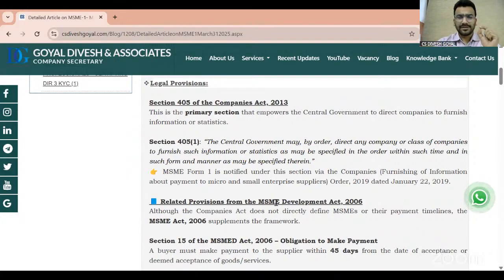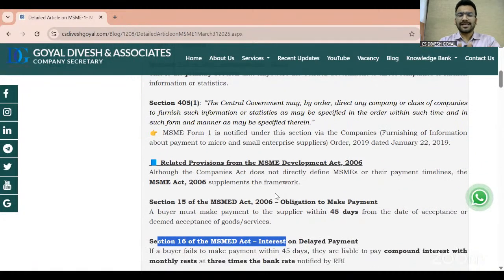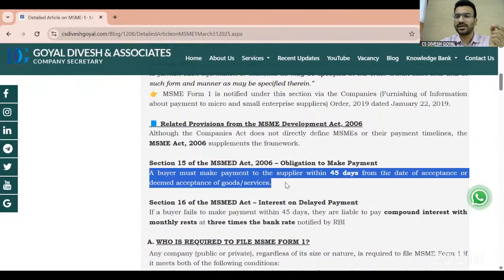I am just giving a brief view. The MSME Act 2006 gives shelter to micro and small vendors registered under MSME: if a vendor is registered under the MSME Act, then it is the liability of the other party to pay the MSME registered vendor within 45 days. Generally, the law says 15 days if no terms and conditions are agreed between the buyer and seller. But if terms and conditions are agreed, then the maximum they can stretch is up to 45 days, as mentioned under section 15. A buyer must make payment to the supplier within 45 days from the acceptance or deemed acceptance of goods.